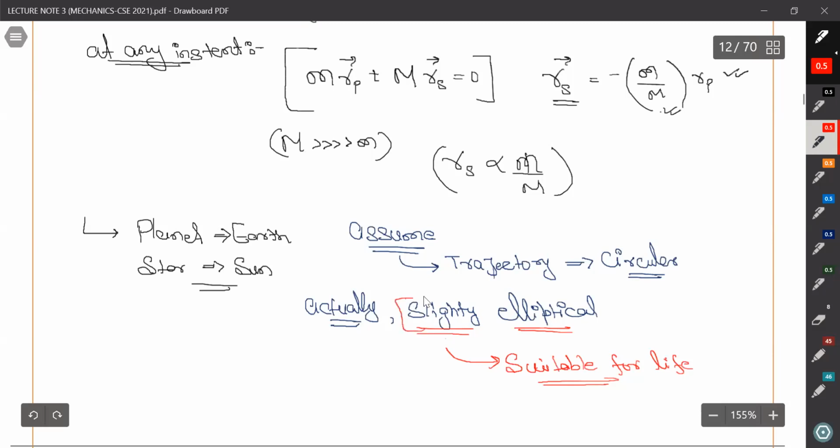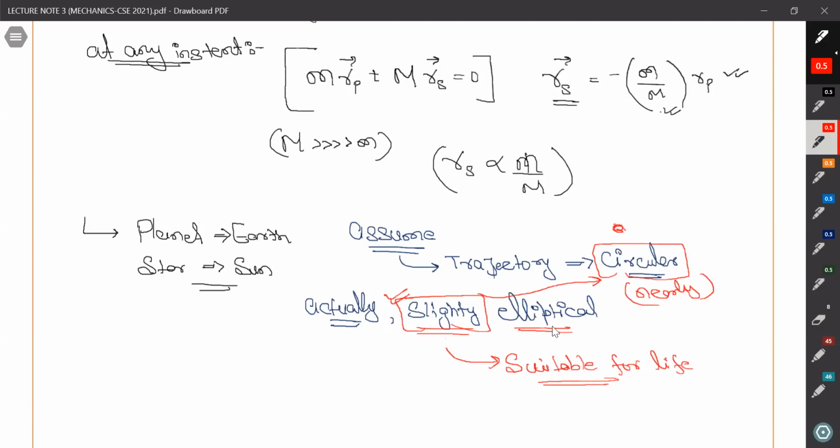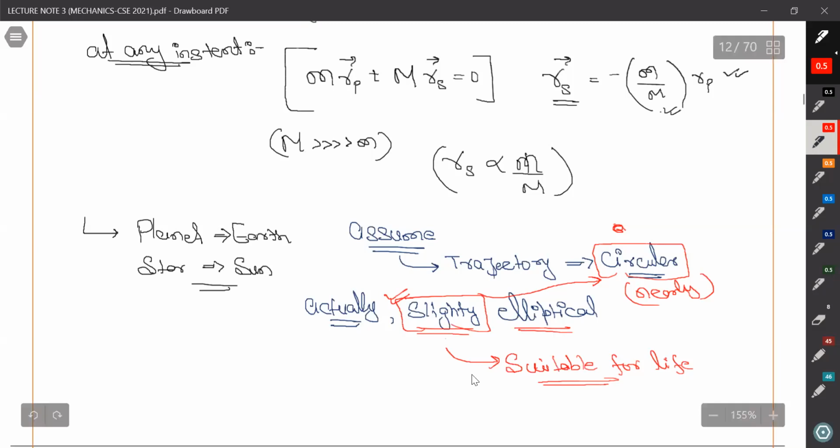Yes, this plays a very important role, and for this only we assume it to be circular. It is nearly circular, right? In actual sense we can say that it is nearly circular, just modestly elliptical or slightly elliptical.